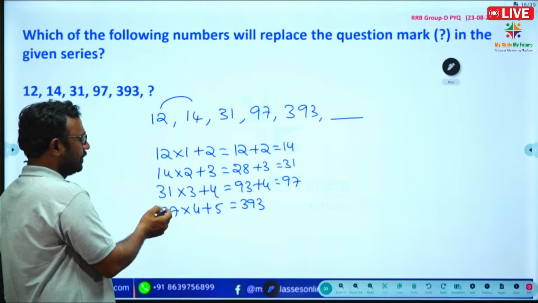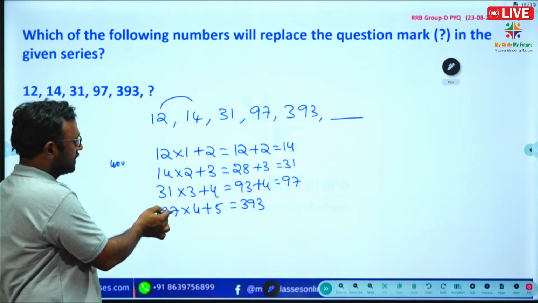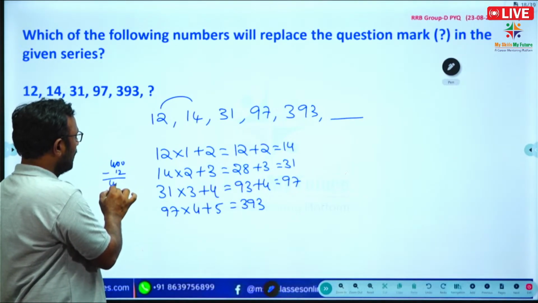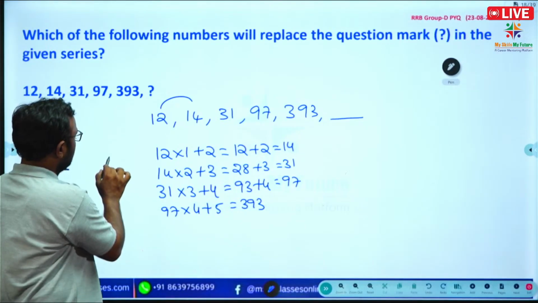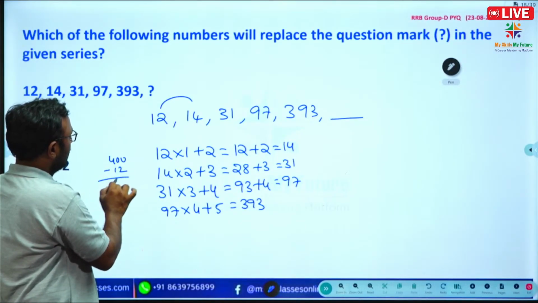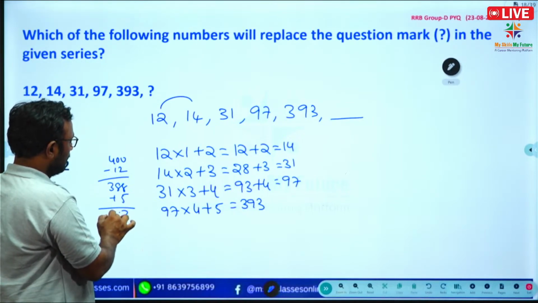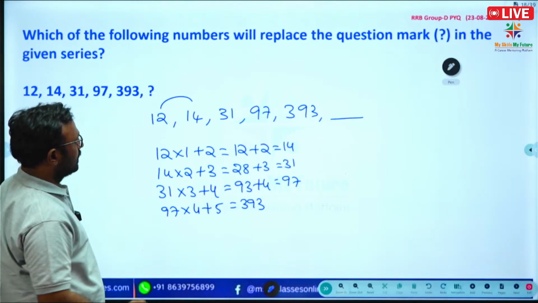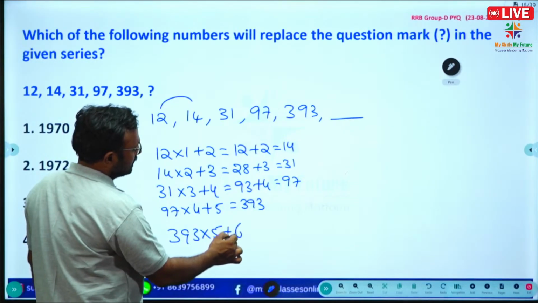So the next number is 393 into 5 plus 6.